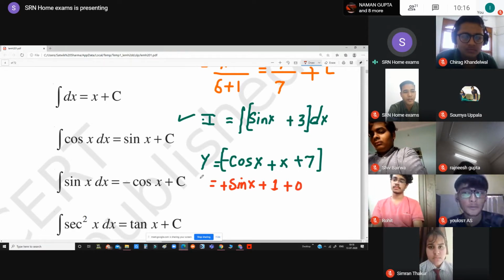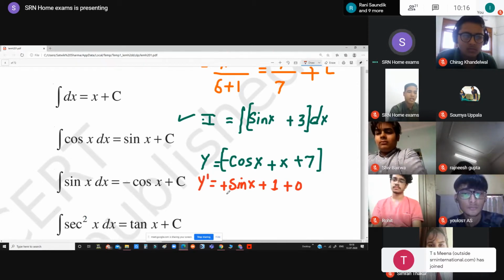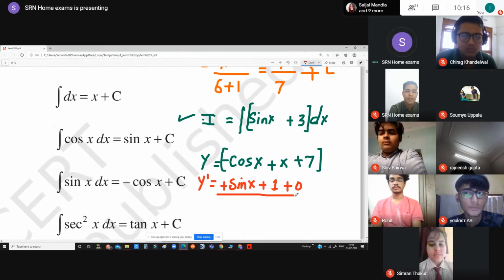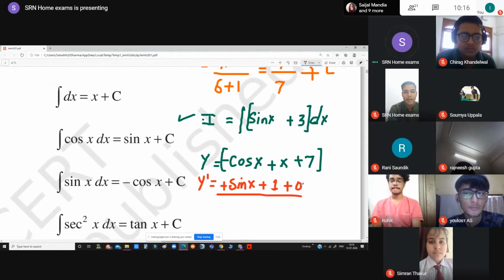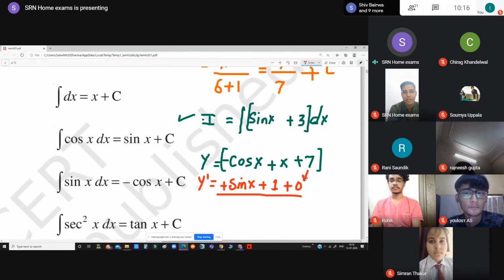This is an important thing. We have differentiated the function y, and we get sin x plus 1 plus 0. You have to consider this part as very important, because we have differentiated the constant 7 and its differentiation is 0.